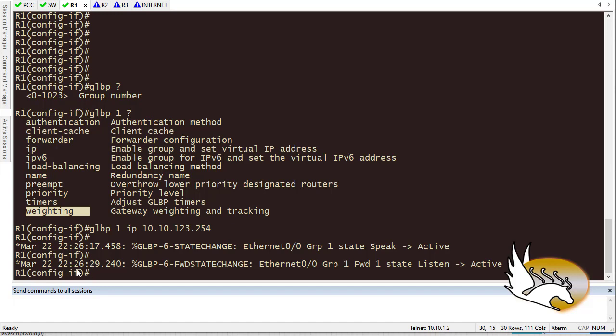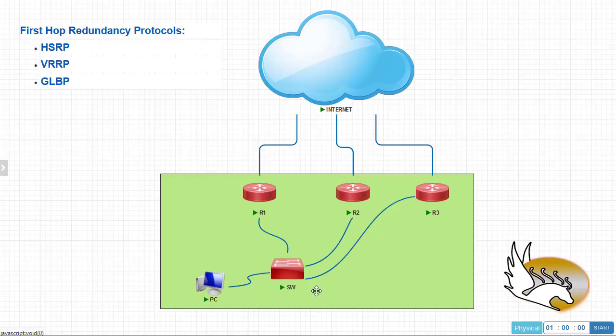So what happens when we have GLBP? Let me show you this. When we have GLBP, the device is going to send an ARP, right? One of the routers is going to be the active gateway. Let's say that router 1 is going to be the active gateway, okay? What does the active gateway do? The active gateway responds to the ARPs, right?